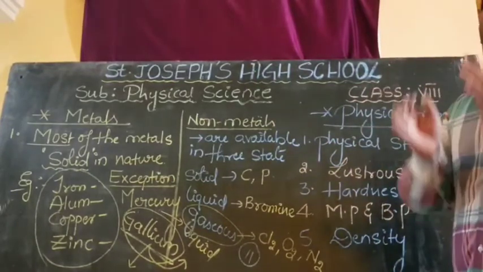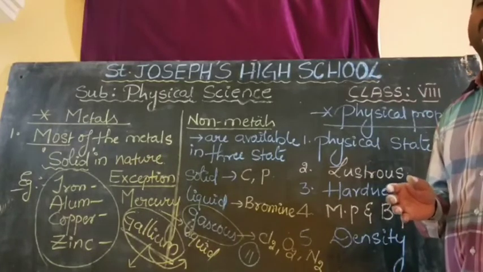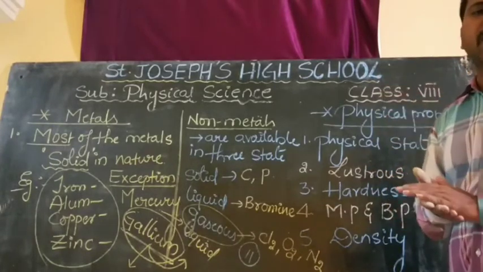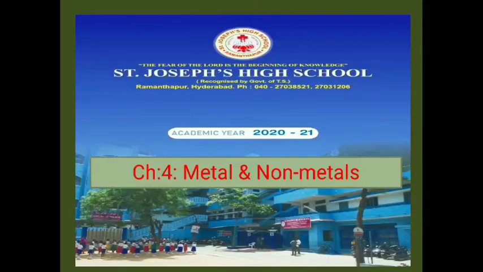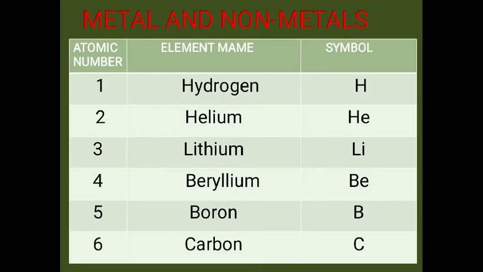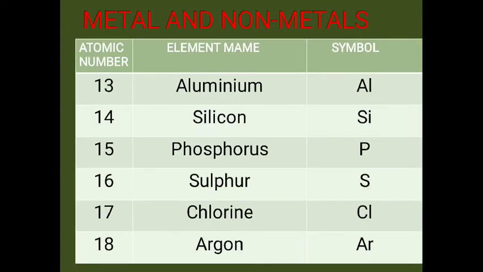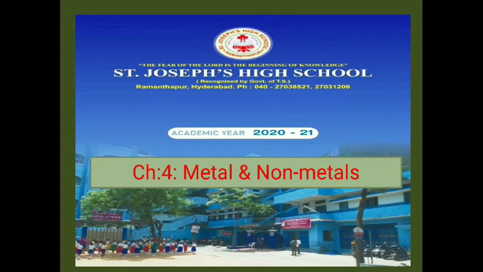Now I will give you the PPT of elements 1 to 30. Just go through it and note it down in your notes. Thank you, children. Children, this is the 1 to 30 elements. Element name, symbol and everything I gave in the notes. Just go through it and write it down neatly in your notes. Thank you.